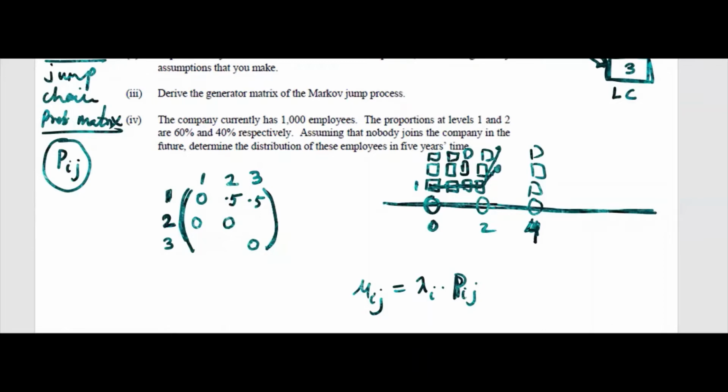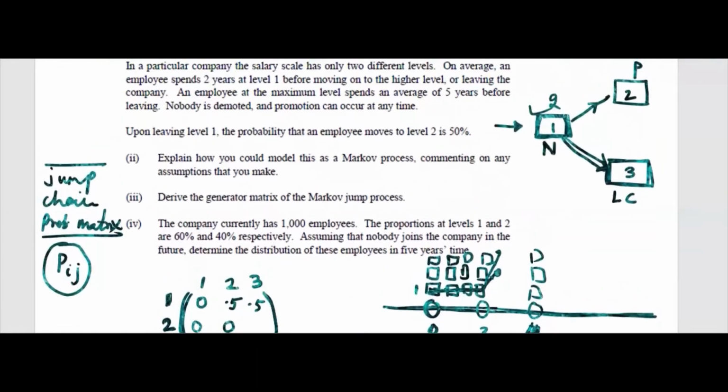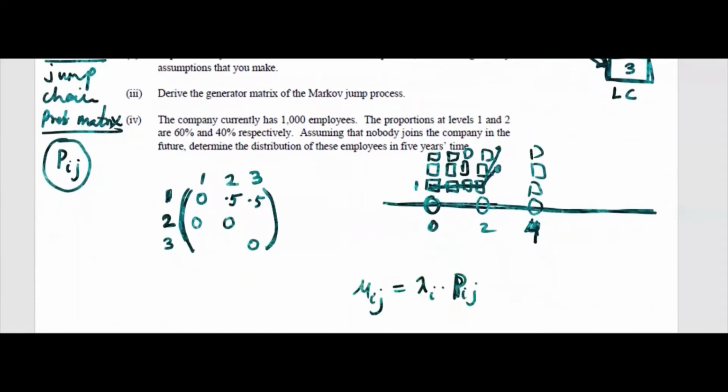You see here, from 2, highest level. Upon leaving 1 given, how about 2? An employee at maximum level spends on an average 5 years before leaving. That means there are only 2 levels in the company. Okay, so 2 to 3, there is no other way. How about 3? 3 to 3, anyway, 0. Then 3 to 2 is not possible. 3 to 1 is not possible.